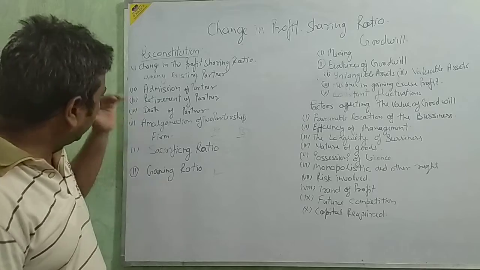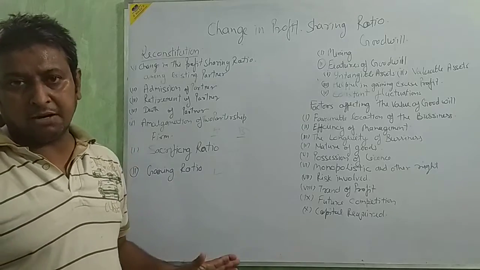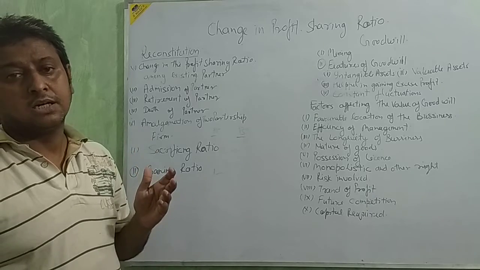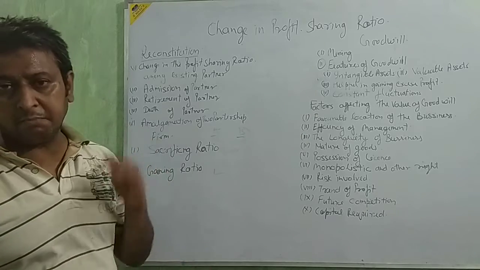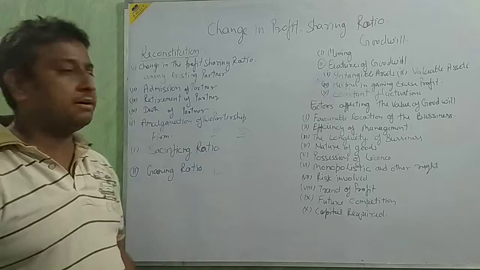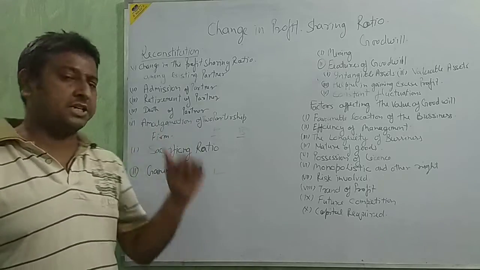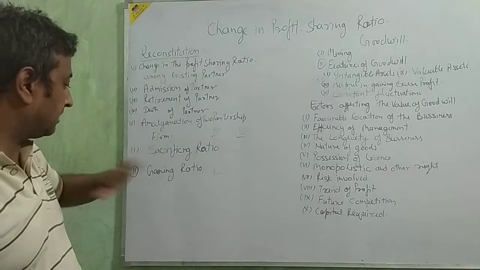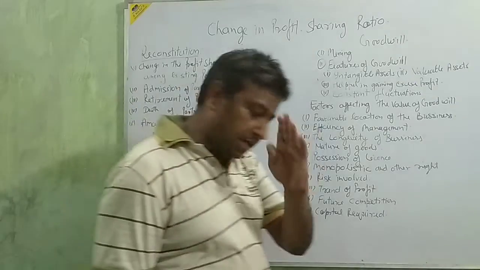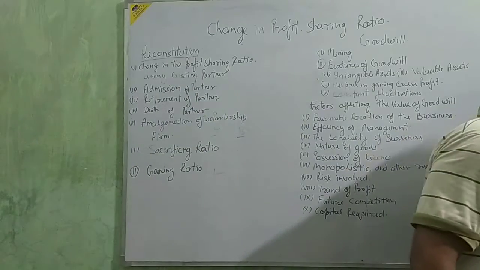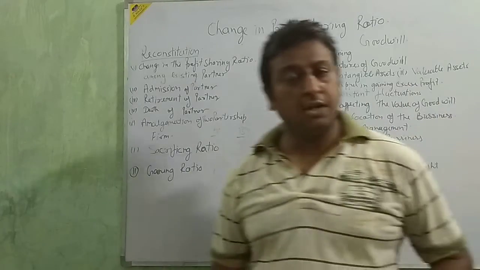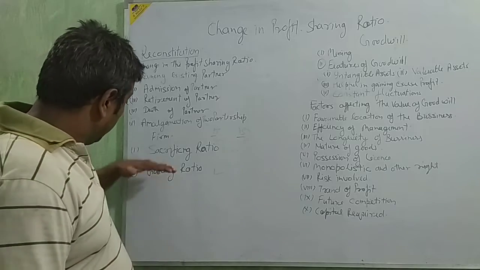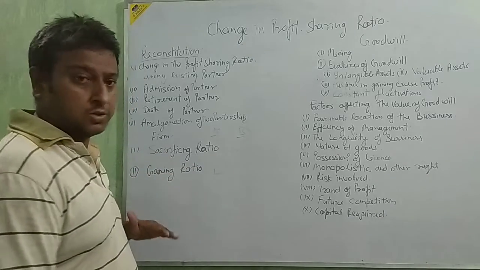Okay, beta. At the time of retirement, the retired partner gives his share to the other partners, so the remaining partners gain. In amalgamation, the situation is different. So sacrificing ratio and gaining ratio, these two are very important points for your partnership, beta. Sacrificing ratio and gaining ratio.